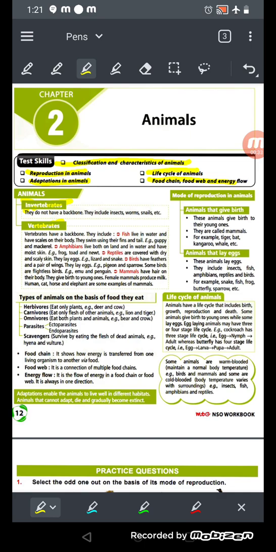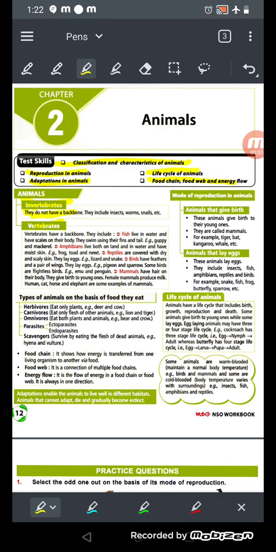The first thing we'll see is invertebrate animals and vertebrate animals. On the basis of their bones, animals are divided into two parts: invertebrates and vertebrates. Invertebrates are animals that don't have a backbone, like earthworms, worms, insects and snails.